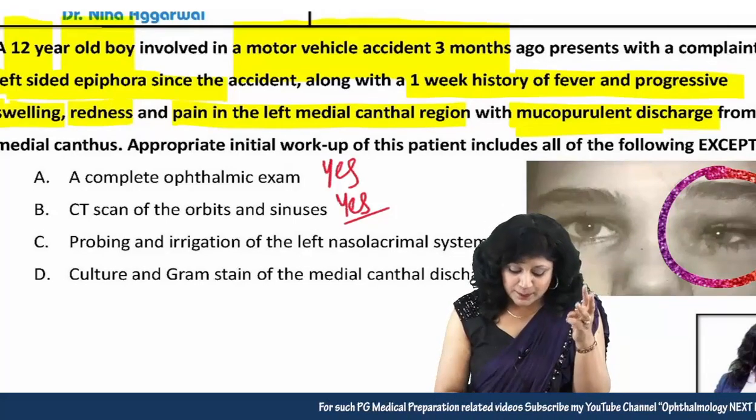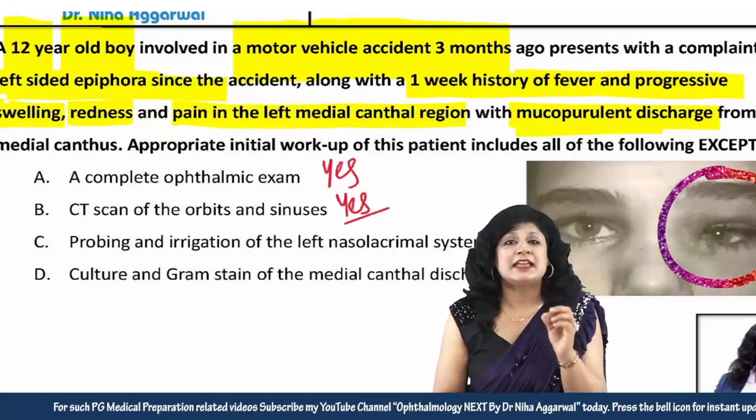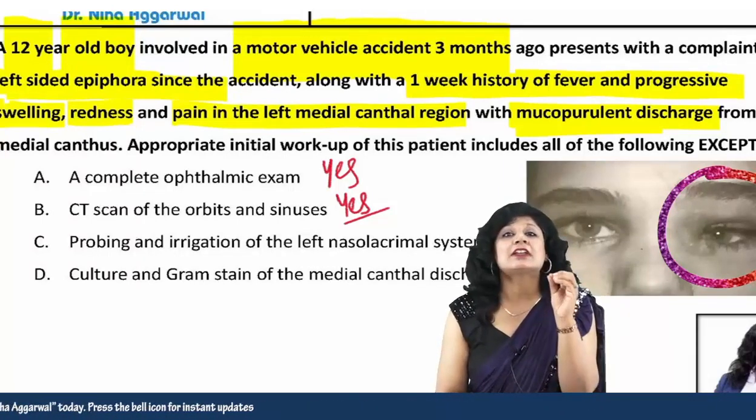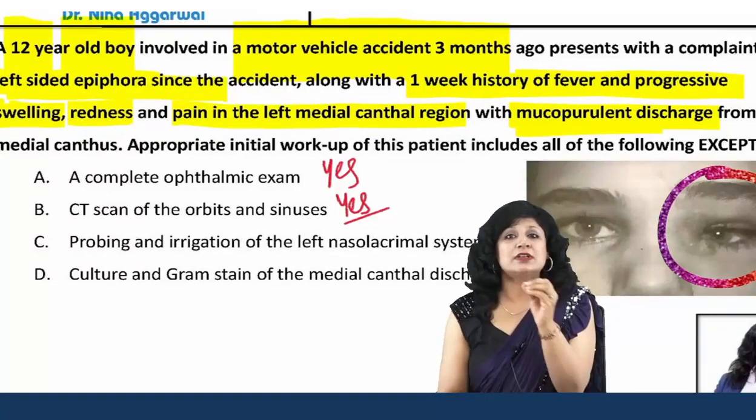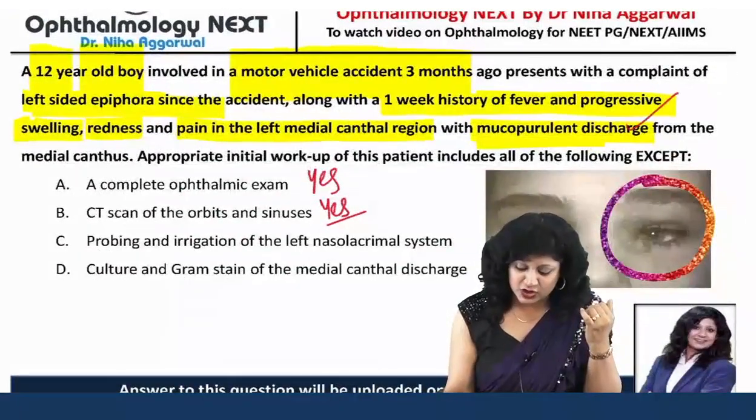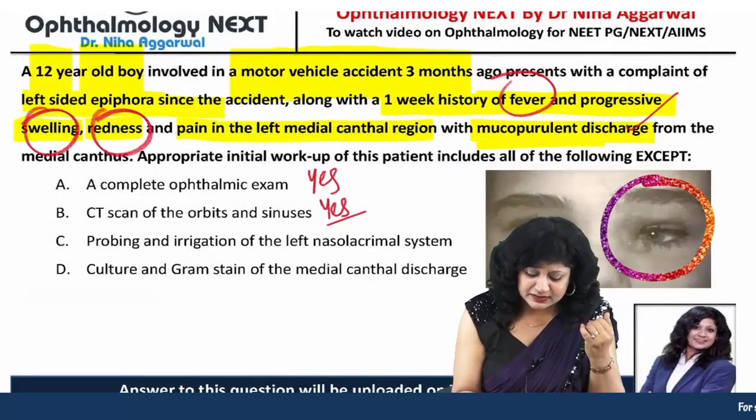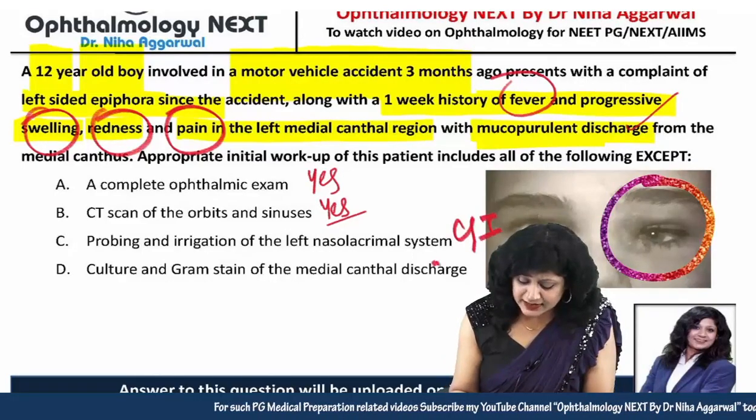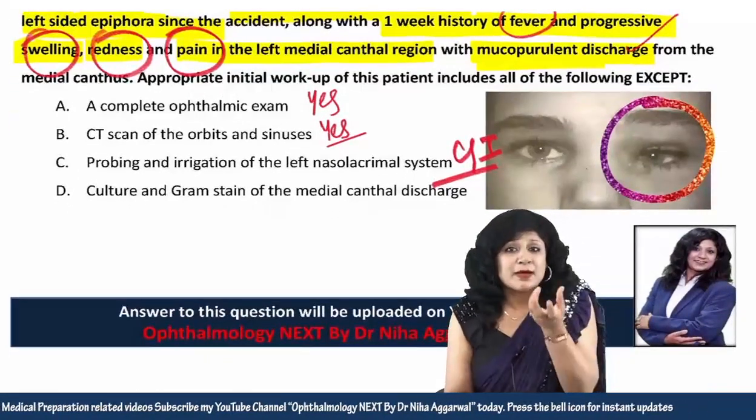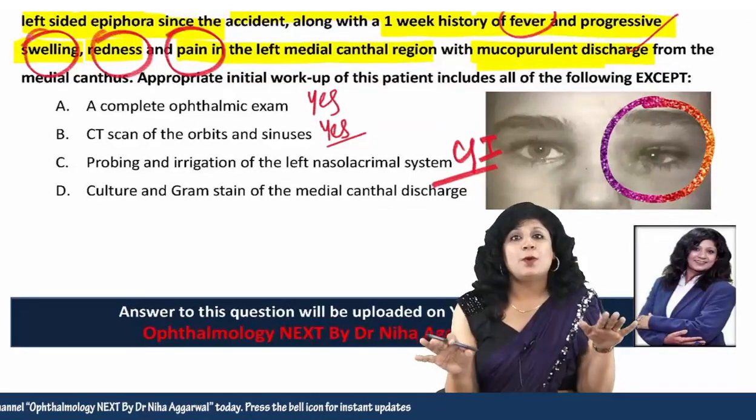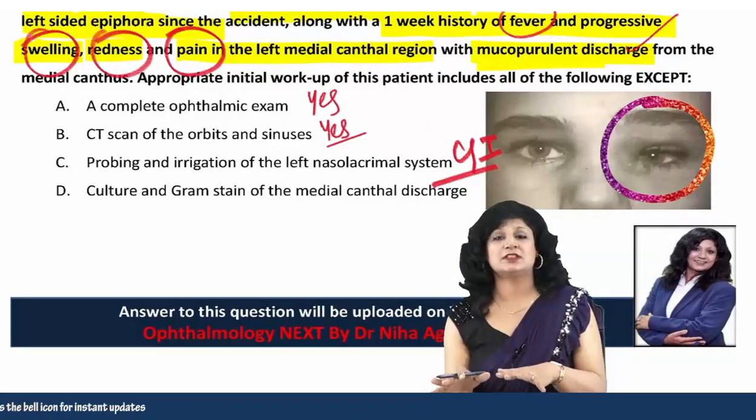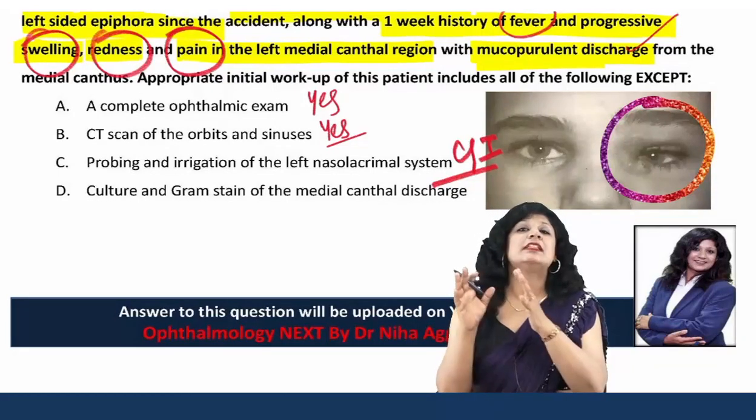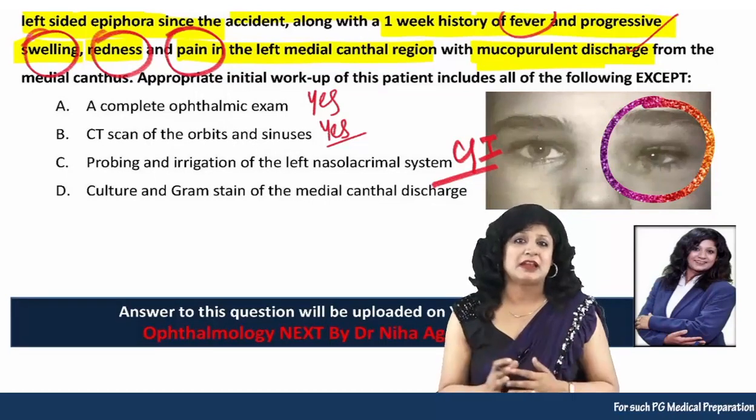Now option C, probing and irrigation of the left nasolacrimal system. Are you sure? Because this person is having an acute inflammatory disease, an acute infection. Can you see? We have mucopurulent discharge, fever, swelling, redness, pain. So obviously this will be contraindicated. Otherwise it can even lead to perforation. So I won't do probing. We have to wait for the subsidence of the symptoms. I will give the treatment to the patient, and when everything subsides, only then can we go for syringing, probing and everything.